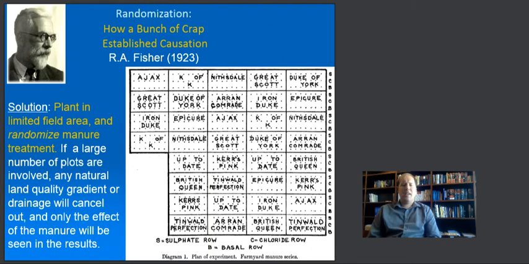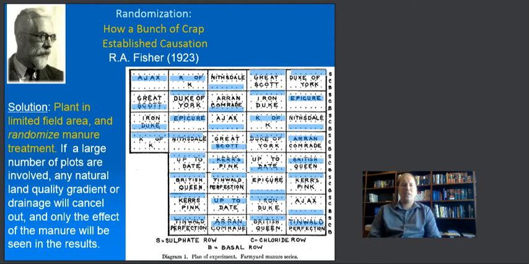And he did. He planted crops, in other words, randomly. And by doing that, he also randomly used fertilizer, not planting in any specific pattern, but randomized what row would receive fertilizer and what would not. So something like this, completely random, flip of the coin types of planting and planting with fertilizer. And by doing this, he basically rationalized that if a large number of plots could be involved at any given time, any natural land quality gradients or drainage would cancel itself out, and the only effect left to look at would be the effect of the manure as seen in the results.